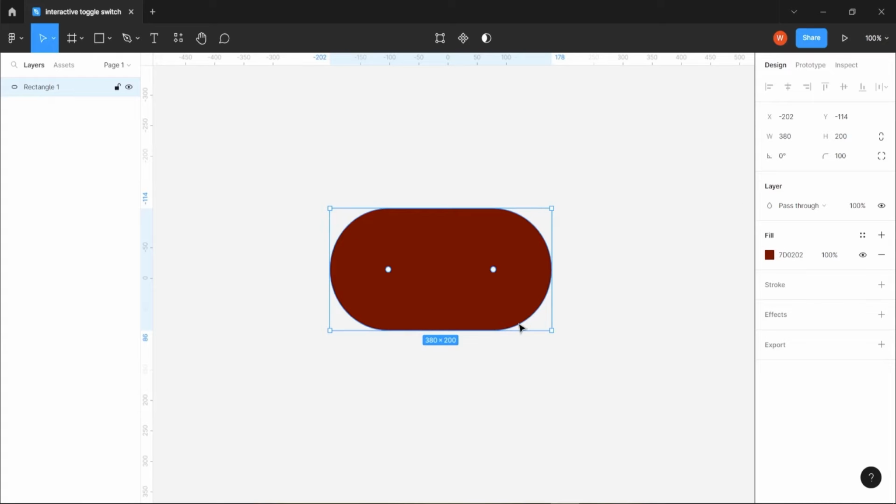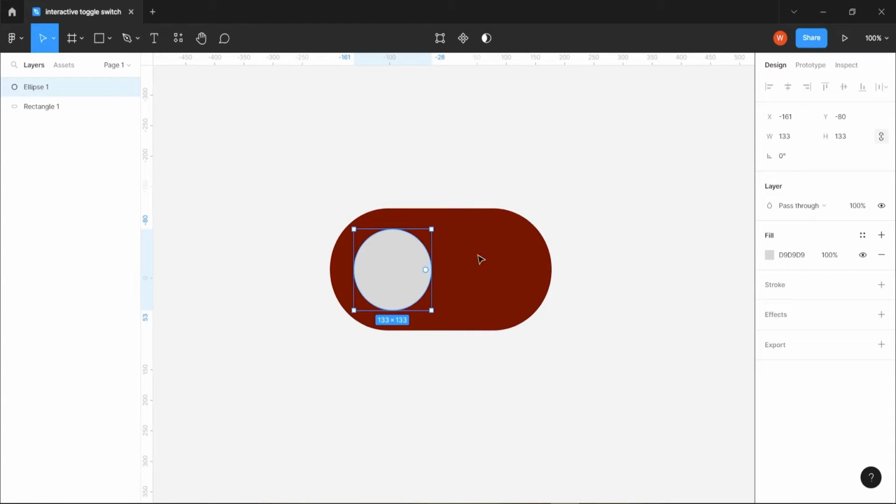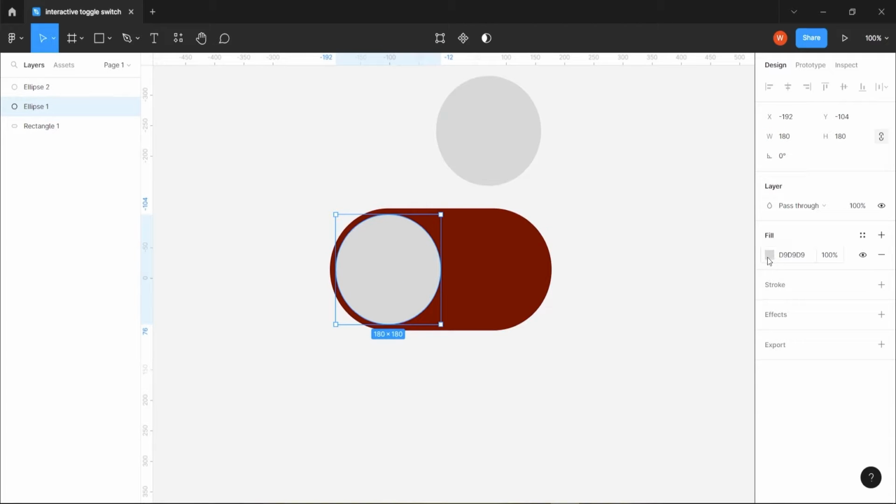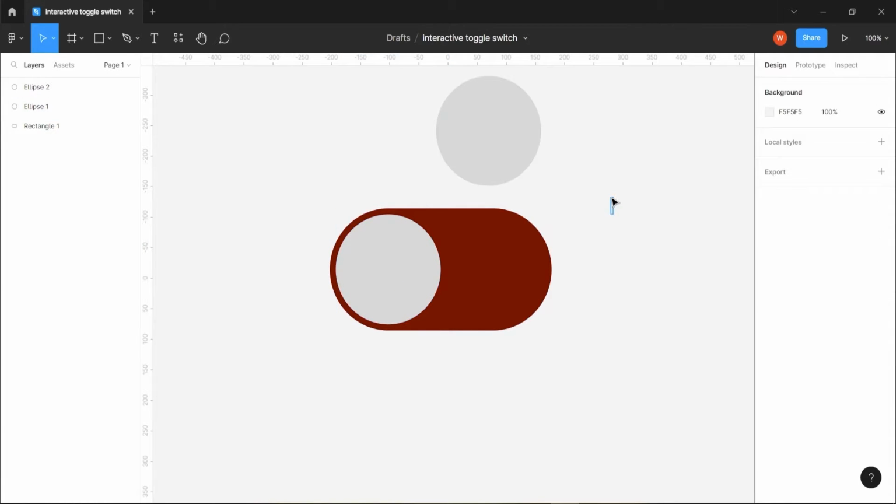Hit the O key to bring the ellipse tool and hold the Shift key here. The circle could be 180 by 180. Color should be white.